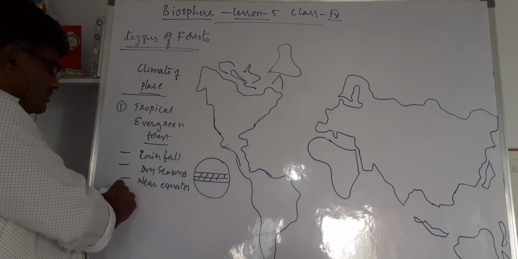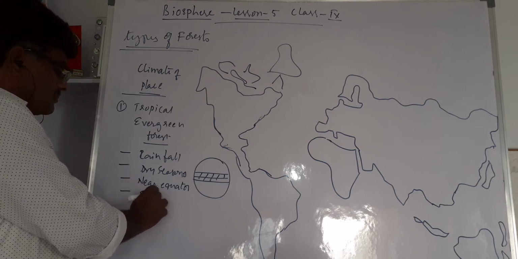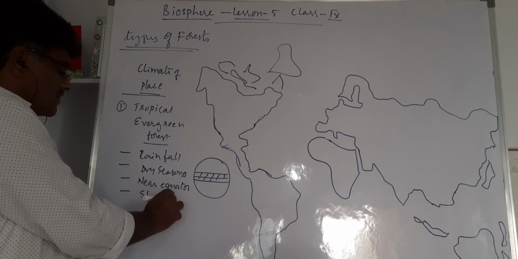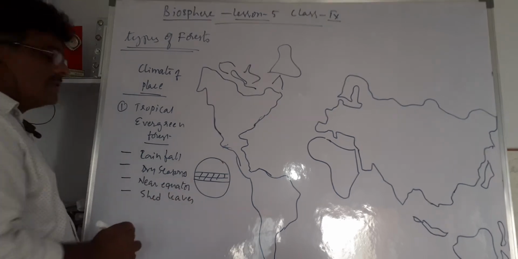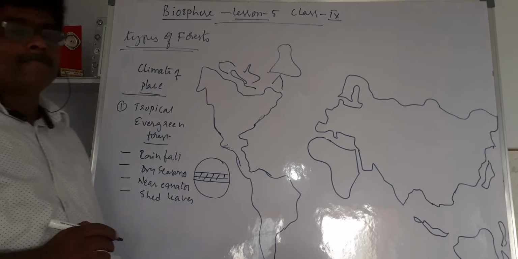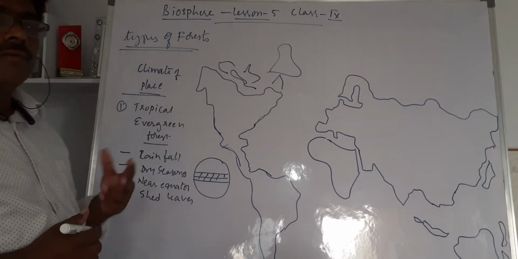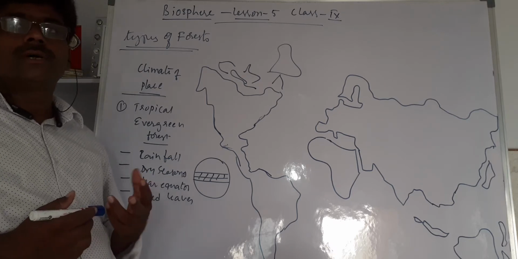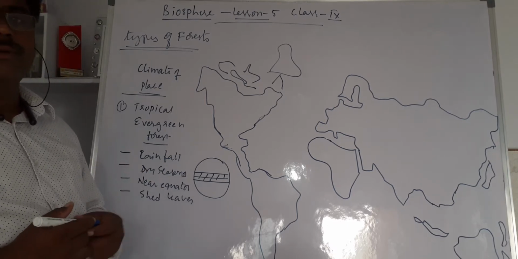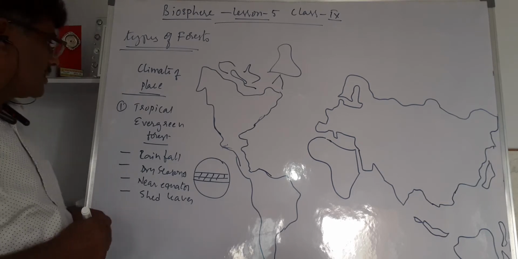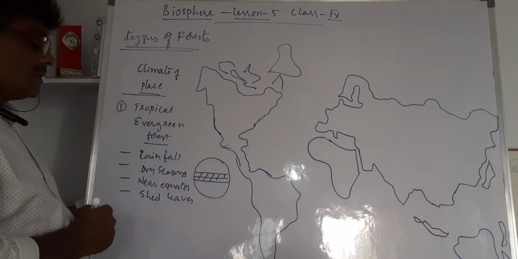Trees cannot shed their leaves here. Because they always have water and no need to conserve it, there is no need to shed the leaves.